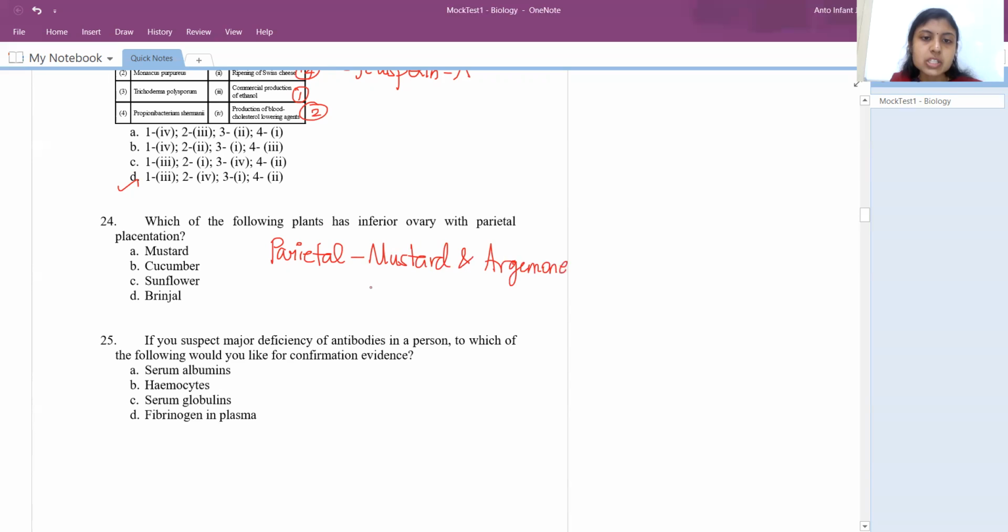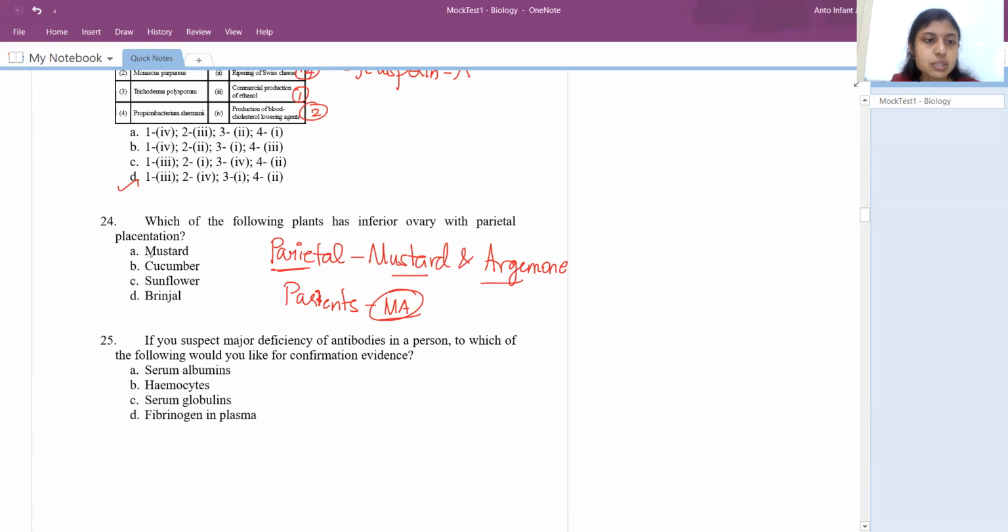So mostly they would ask you these 2 examples only, whichever is given in our NCERT book. How to remember this: parietal, keep it as parents. Parents we generally call as mother. So keep this ma as a clue for now.